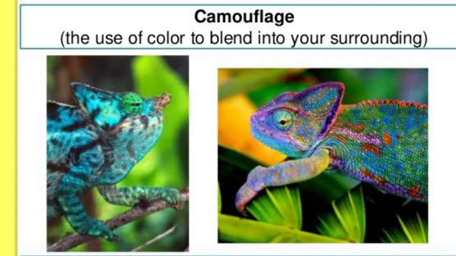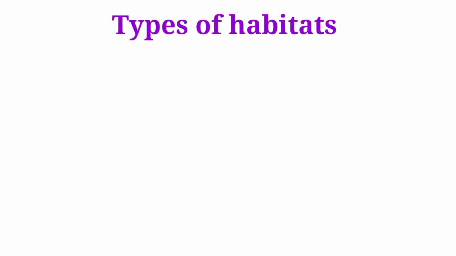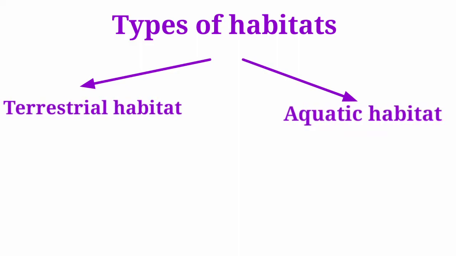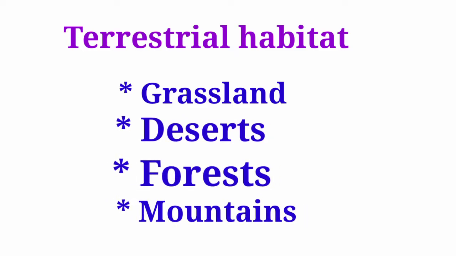Now we come to the types of habitats. The two main categories of habitat are terrestrial or land habitat and aquatic or water habitat. The terrestrial habitat is further divided into four types, that is grassland, desert, forest and mountains.